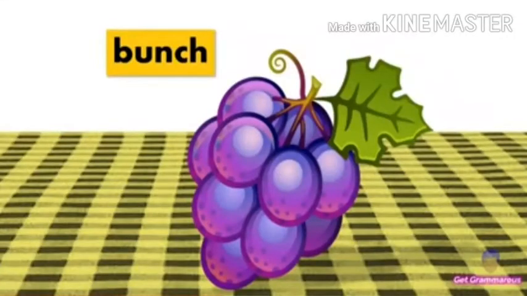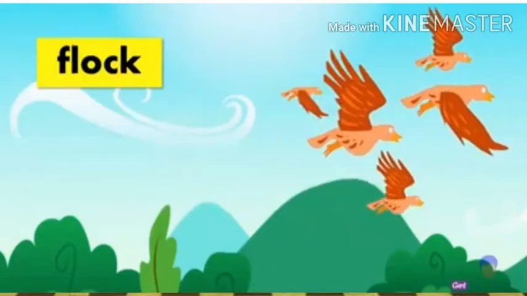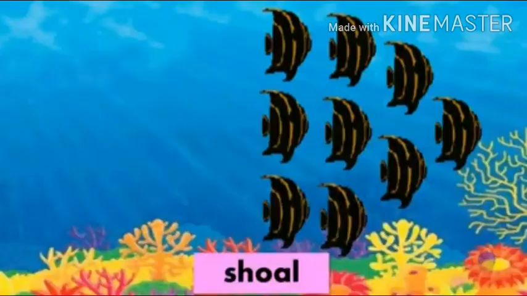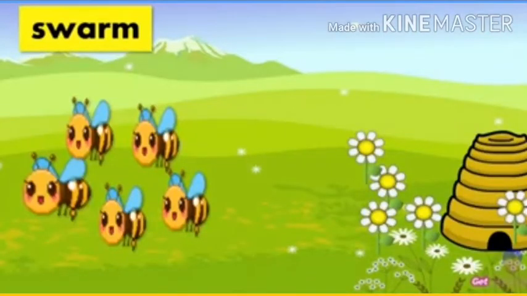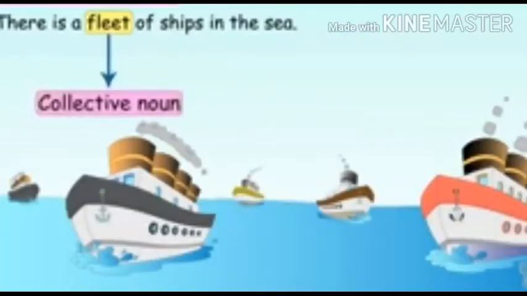A bunch of grapes. A flock of birds. A shoal of fish. A pride of lions. A swarm of bees. There is a fleet of ships in the sea. Fleet is the collective noun for ships.